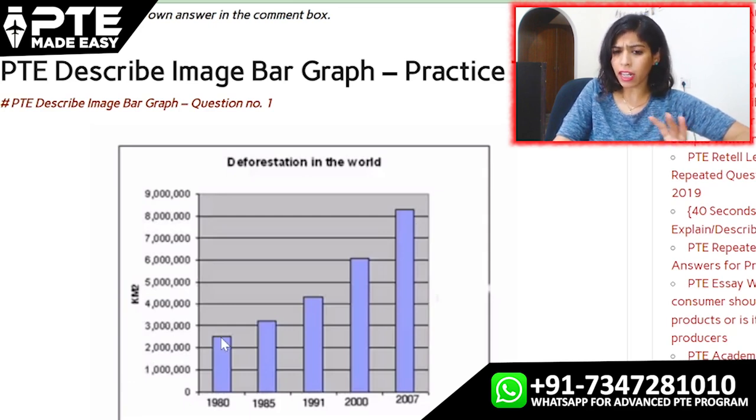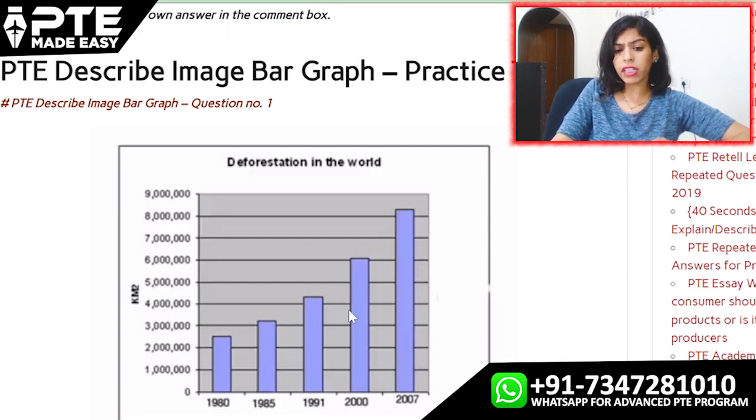So we can clearly say around four times it was around 2.25, it was 8.5. So we can say around four times. Simply need to look at the task and explain the important information. So you can clearly start your answer like such. In 25 seconds, analyze it. Explain the major point, that is 2007. Okay, the highest point. Explain the lowest point, that is in 1980. Even if these two were not highest and lowest, then also we should have taken care of the beginning point and the ending year. Beginning year and the ending year.